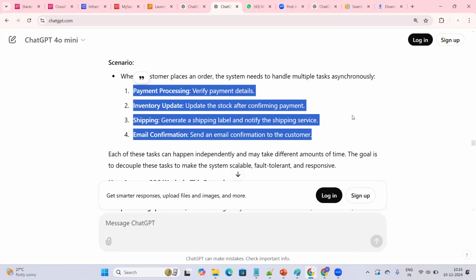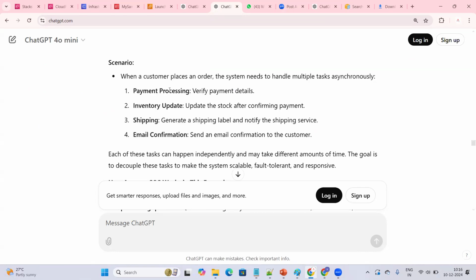Okay, there are multiple tasks that should be handled. So what happens is, we are going to create a queue for each and every one. We'll be creating one queue for payment processing, one queue for inventory update, a queue for shipping, and a queue for email confirmation.